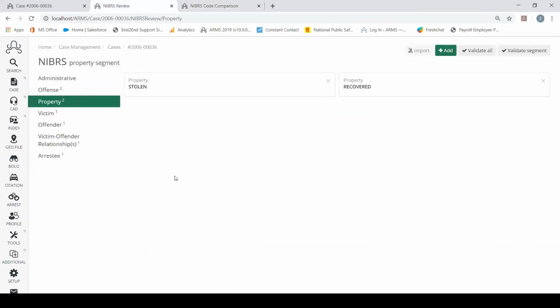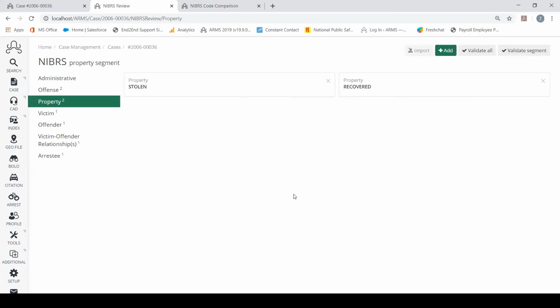Once we've gone through our NIBRS review for all of our case reports that are needed for that month, we can run an export from ARMS, pull out a text file. It's a bunch of numbers that we can't read, but NIBRS can. From there, depending on your state, some states have a drag and drop website where you can drag and drop that text file into a certain field on their website to be able to submit it. And some states have emails where you can email your NIBRS report directly to a specific email or department for your NIBRS reporting.